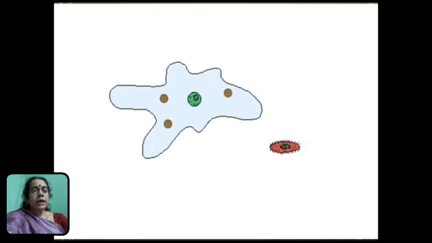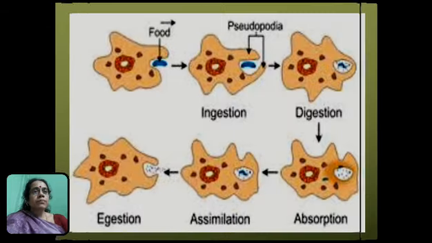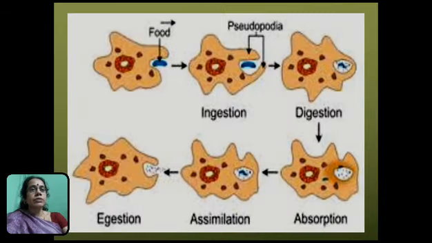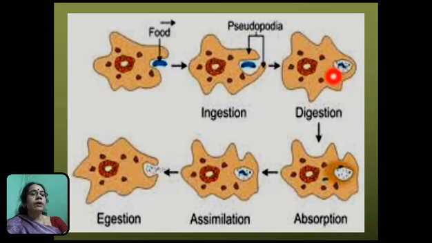Okay, now you see this picture. Here in this first picture you can see the amoeba is forming the pseudopodia to capture the food. So in that way it has already captured the food and the food vacuole is formed in the cytoplasm. Now after that, from the surrounding cytoplasm, the food is broken down.